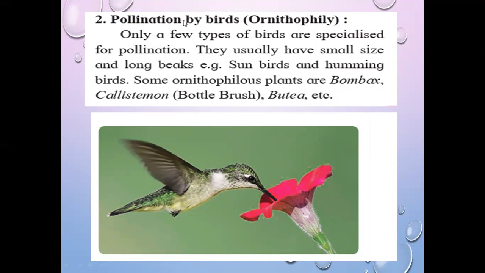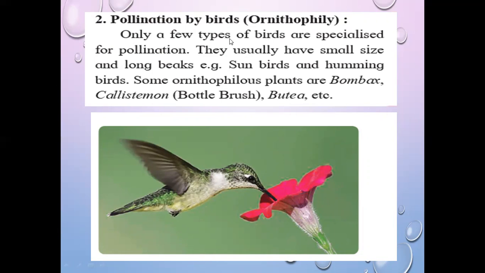When there is pollination by insects, that is entomophily. When there is pollination by birds, this term is called ornithophily, and the plants which show ornithophily are called ornithophilous plants. Only a few types of birds are specialized for pollination. Not all birds, but some birds can help in the process of pollination.